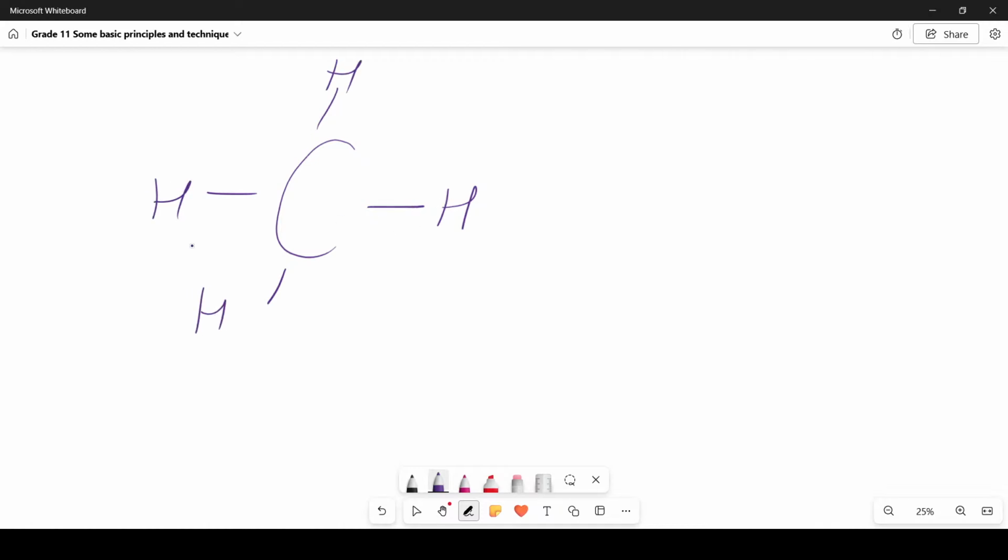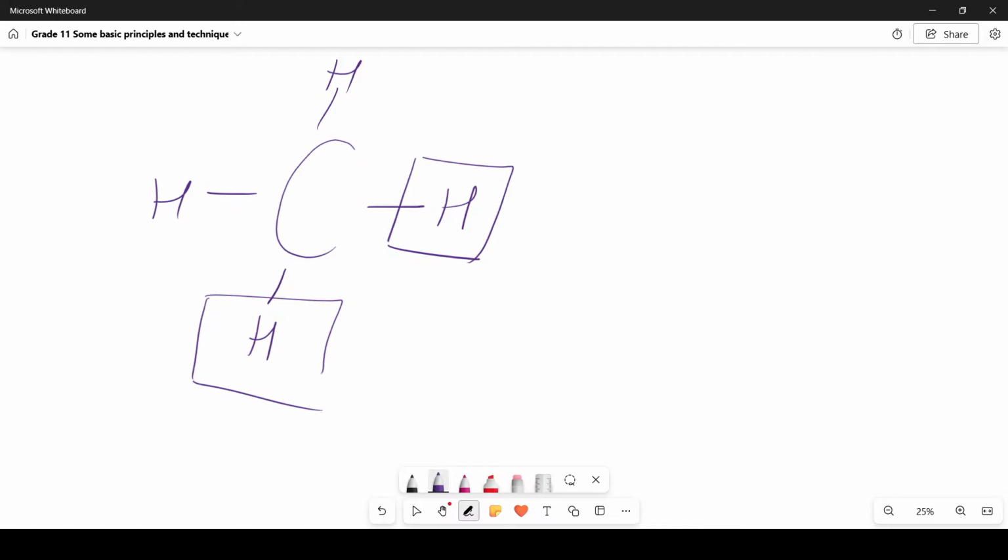Suppose I replace one or more hydrogen atoms with heteroatoms, then I call them derived compounds. These derived compounds are obtained by replacement of one or more hydrogen atoms.